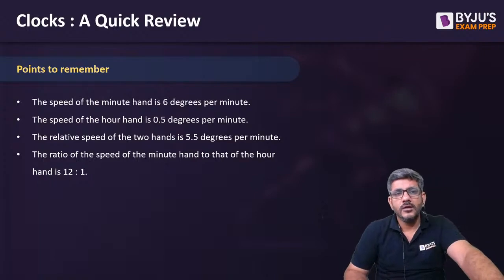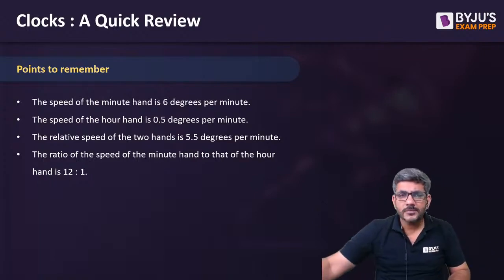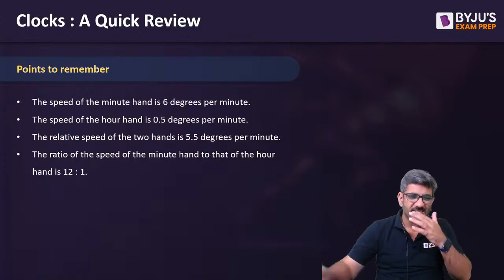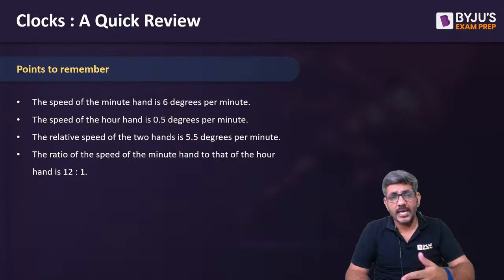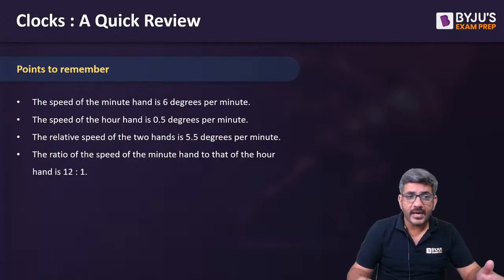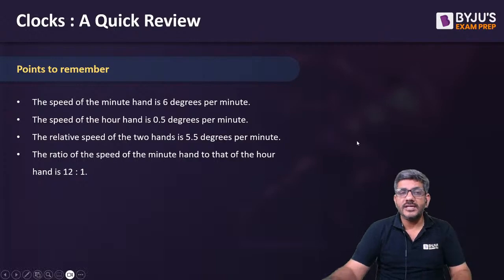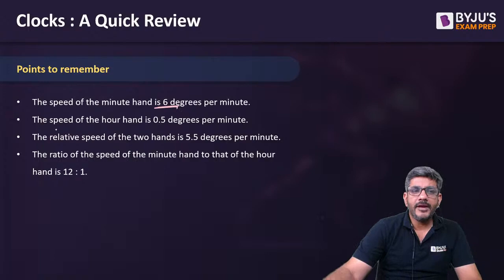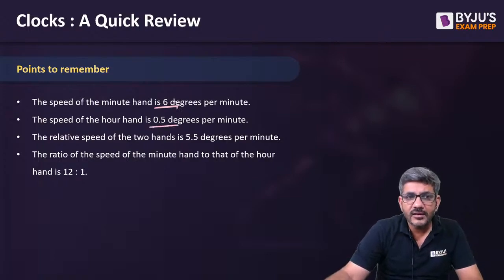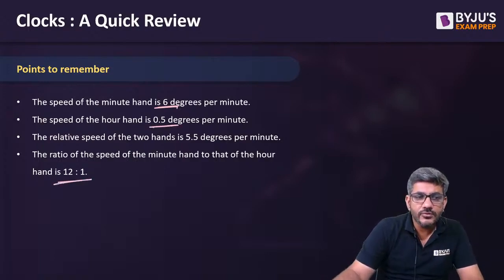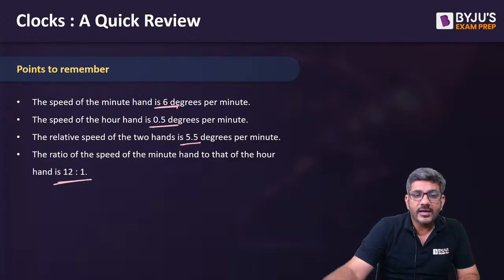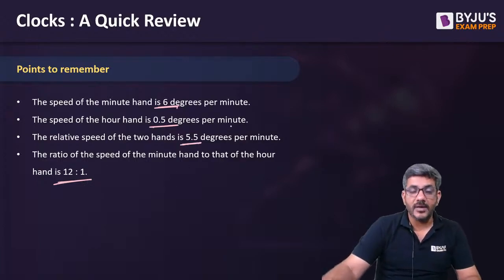Next, we'll talk about clocks for a moment. You must have seen clock-based questions. Clock-based questions are questions in which you are asked about the angle between the two hands at a certain time. Sometimes they give you the time and ask the angle, sometimes they give the angle and ask the time. So what are the things needed for that? The speed of a minute hand is 6 degrees per minute. Speed of an hour hand is 0.5 degrees per minute. The ratio of these two is 12:1, and the relative speed is 5.5 degrees per minute.